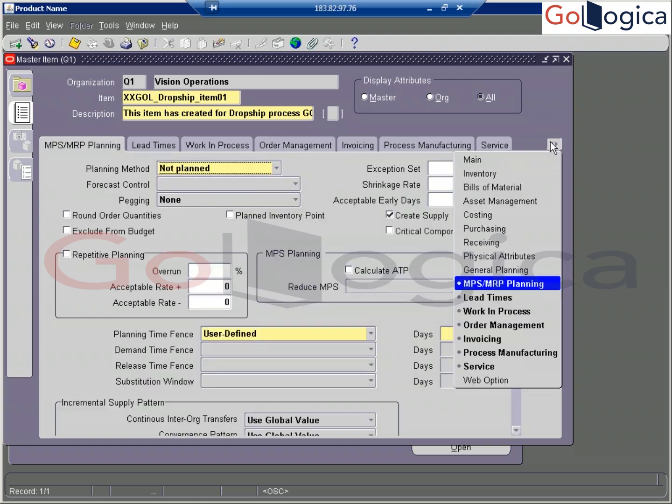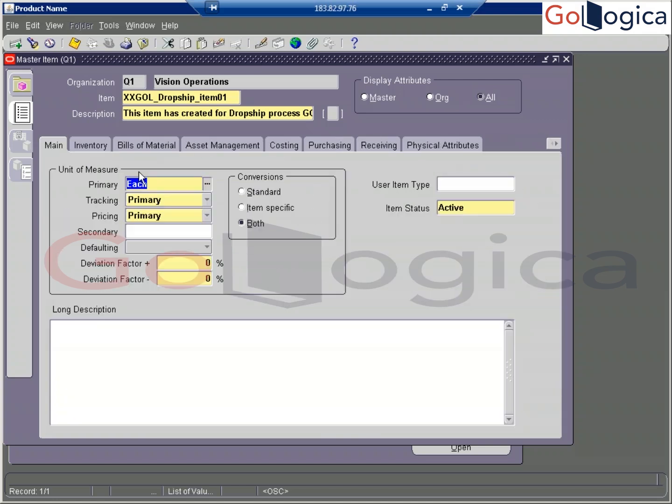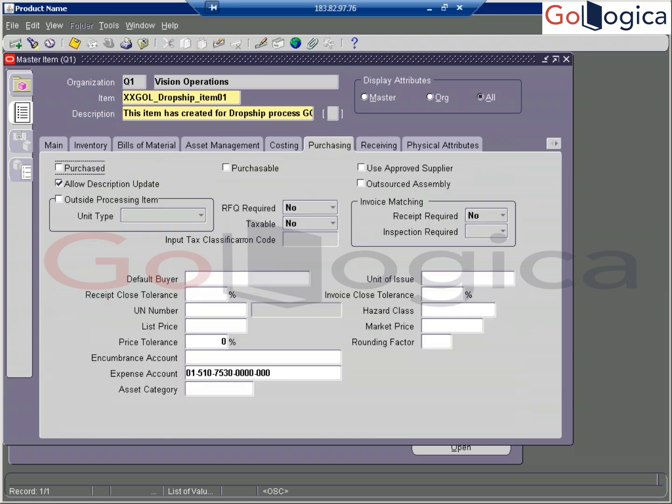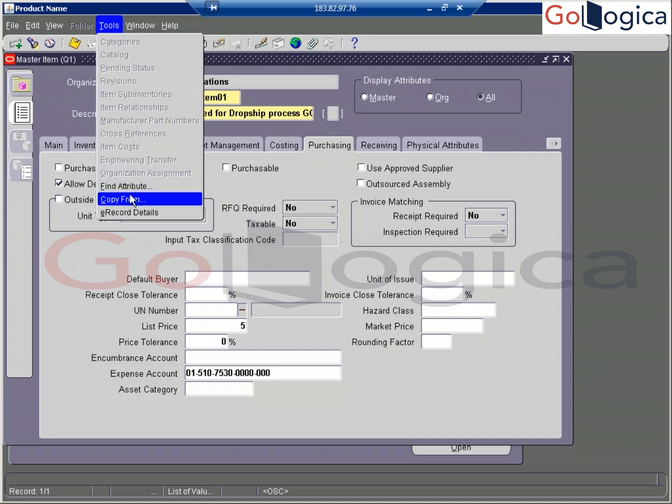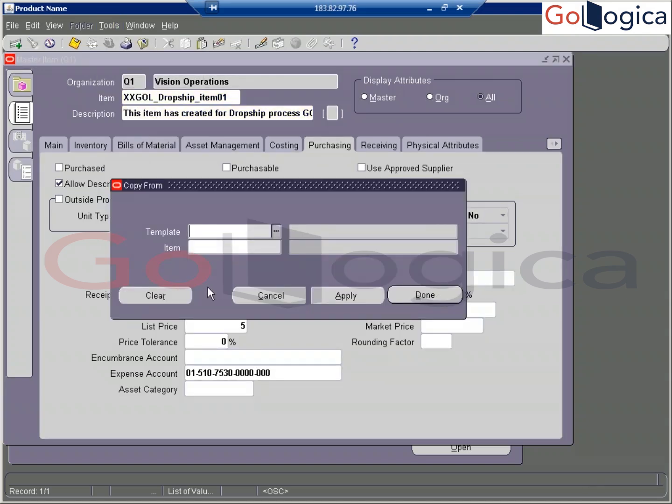Right. Now go to main. So here, first I'm going to change the purchasing level. Here I'm putting the list price of this item, some $5 I'm putting here. The next level, we can go and apply the template. How to apply the template? Tools, copy from. Here it is. Here we can apply the finished goods item. Finished goods item. So apply and done.